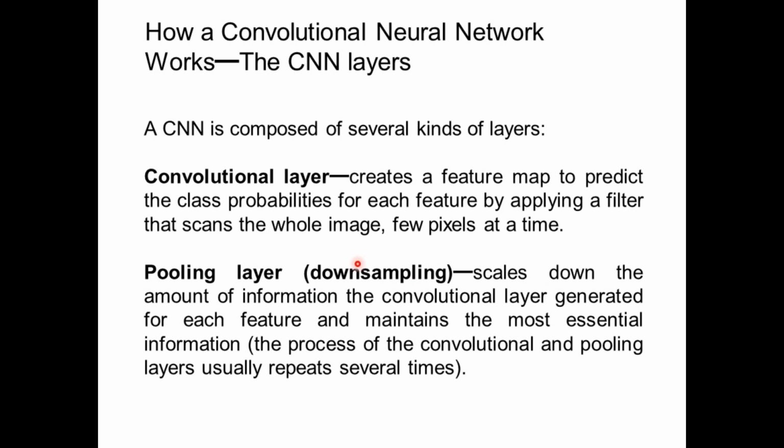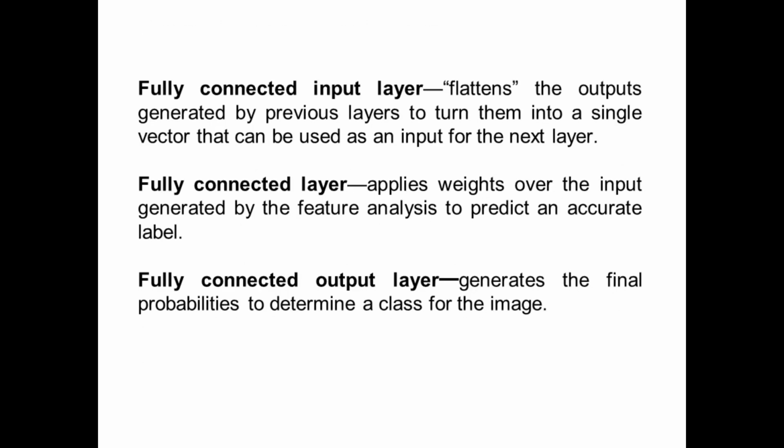For example, because the images are big in size, when we load one into MATLAB we get a matrix, and for analysis we don't require such big matrices. Instead, only the relevant features which are filtered in the previous step are maintained in this pooling layer. After processing the convolution and pooling layers repeatedly, only the relevant or necessary data is passed on to the next layer.